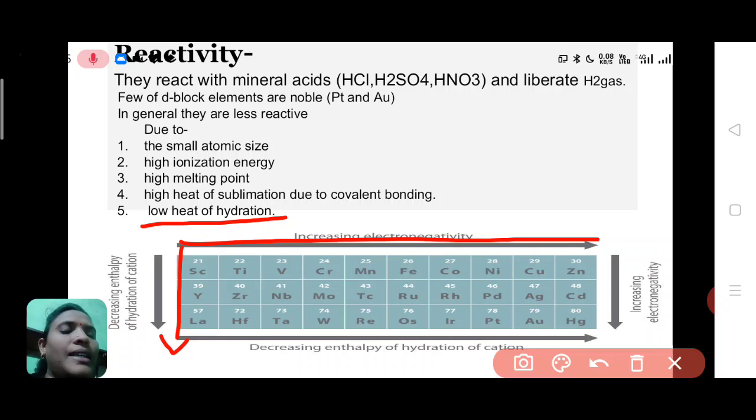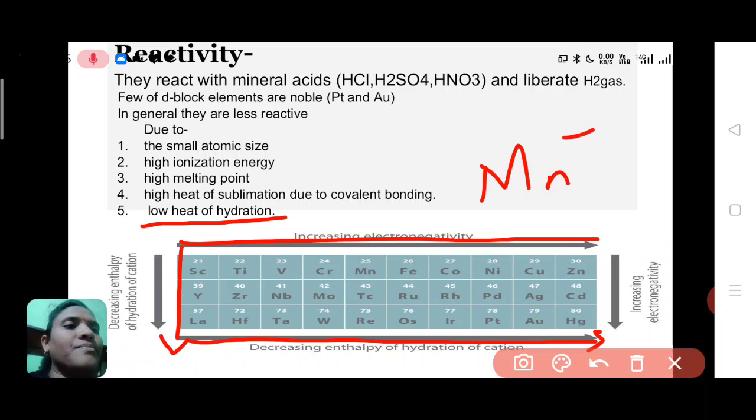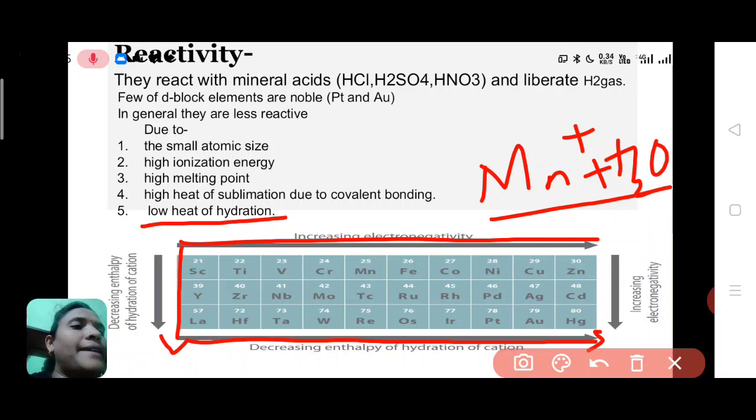See, decreasing heat of hydration from left to right. Heat of hydration means if any cation, consider manganese cation, reacts with water, that is called hydration.